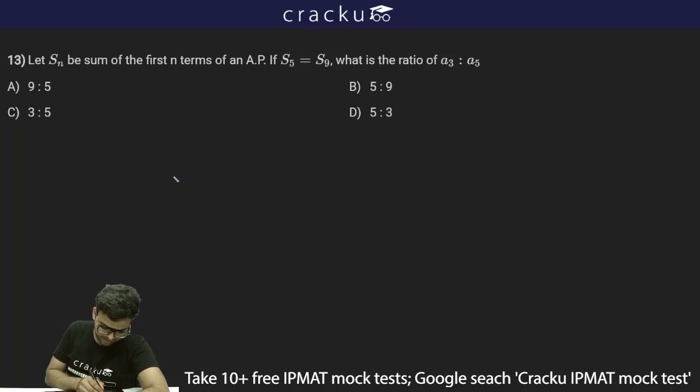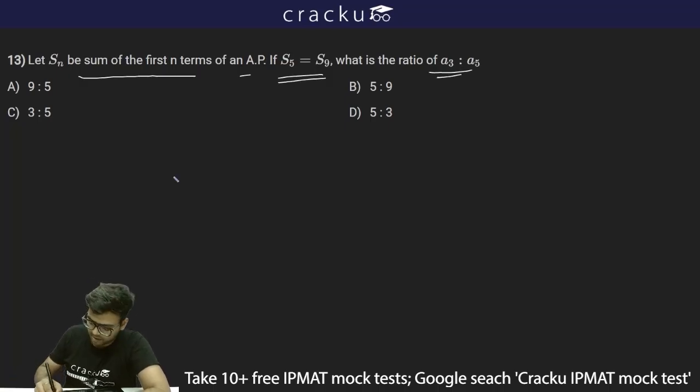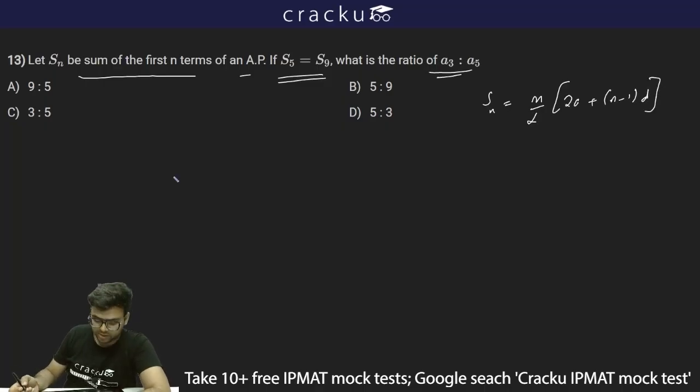The next question is given: let Sn be the sum of first n terms of an AP. If S of 5 is equal to S of 9, then what is the ratio of the third term to the fifth term? So first of all, sum of first n terms is what? n by 2 times 2A plus (n minus 1) into D. Now it is given S of 5 is equal to S of 9.